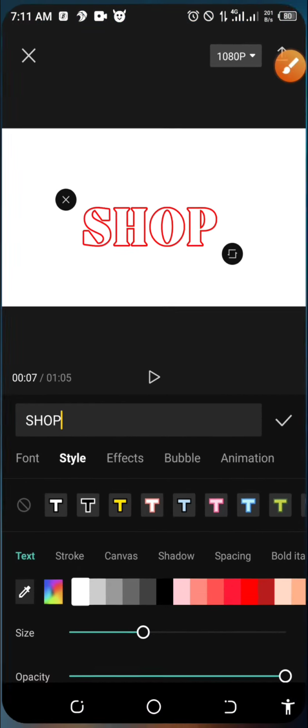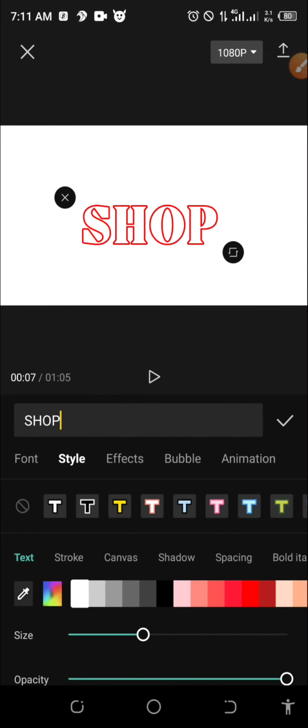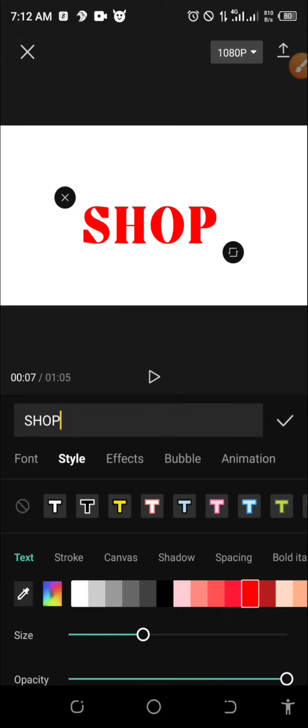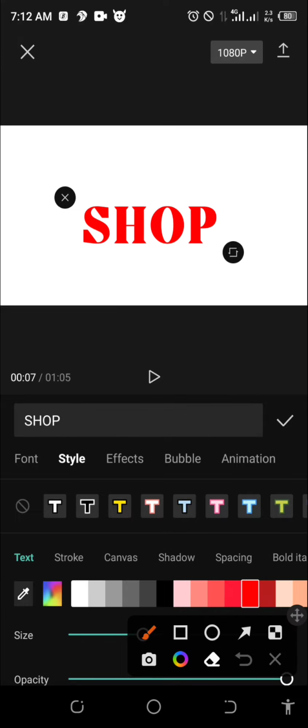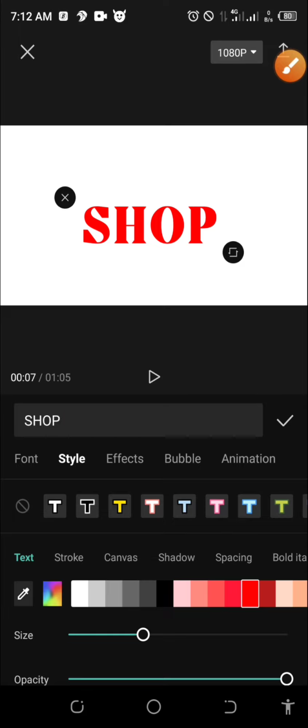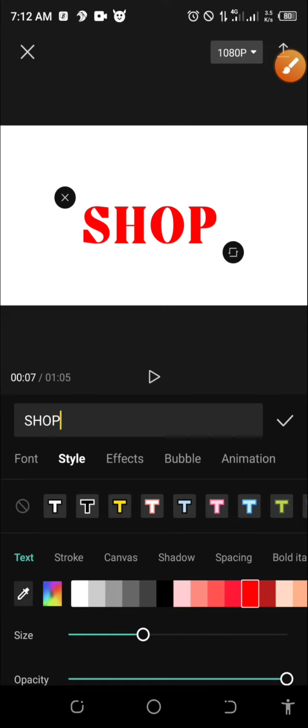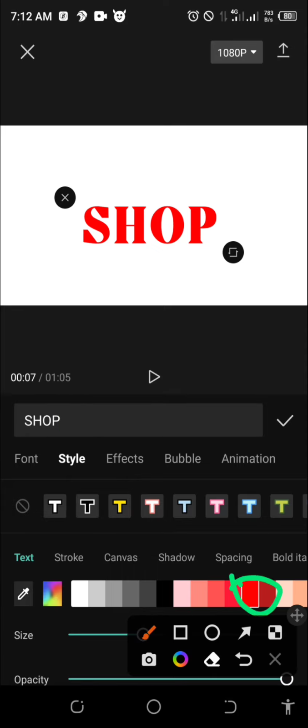Okay, let's format it. The next thing is let's have the normal text in red color. So I just remove the stroke. If you want to remove any stroke, remember we selected this one before. Just click here. Are you seeing where I'm clicking? So let me show you. I just click this area, so that removes that effect. Then I'll click on normal on my color, which is the red color. So that's why I'm having this text now.